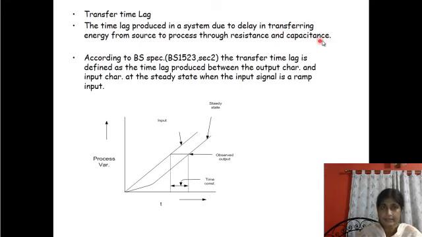And the second part is transfer time lag, which is due to the transfer of energy from the source to the process through process resistance and capacitance. I am explaining this process resistance and capacitance through the heat exchanger example. This is the characteristic for process time lag. Say this is the input, and the steady state is detected here. This is again the time scale.